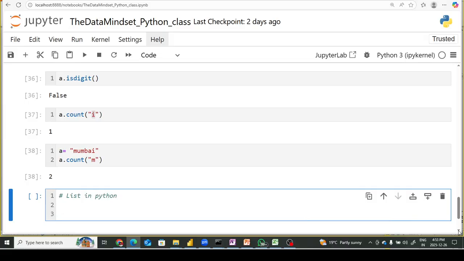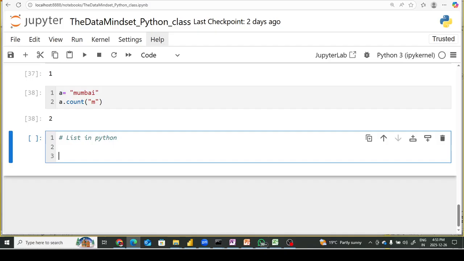As per the definition, if you keep any elements inside the square bracket, let's say I keep 2, 3, 5, 8, and then I write hello, then Java, then 10.5, and then 35.2. So a list says that if you keep any elements inside the square bracket, Python considers that it is a list.